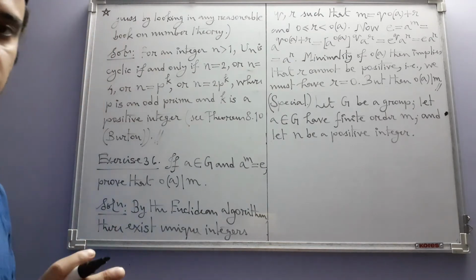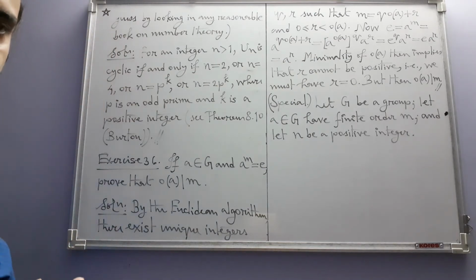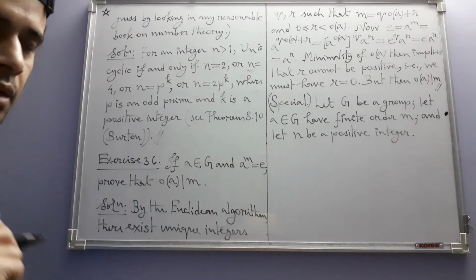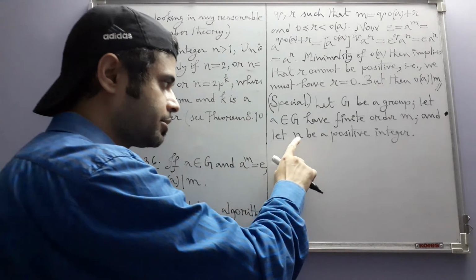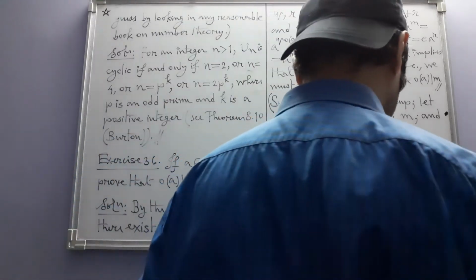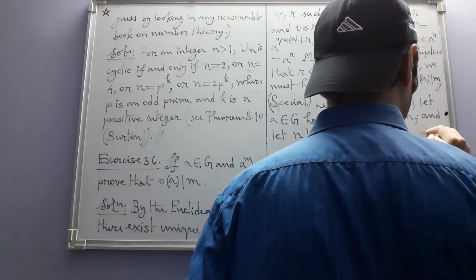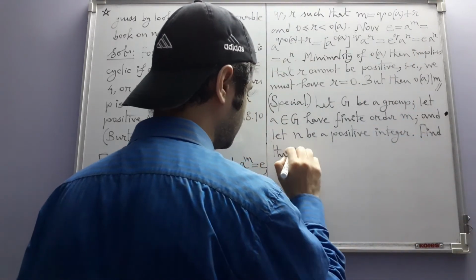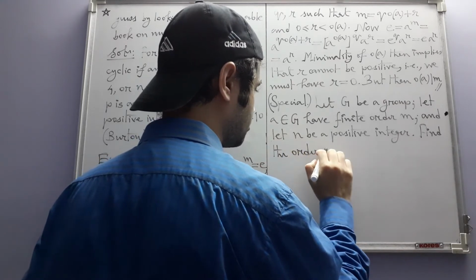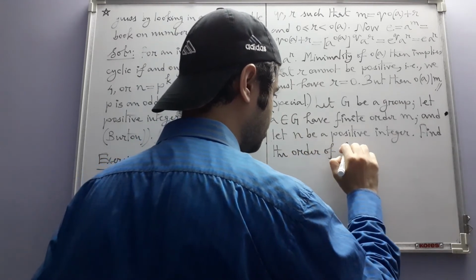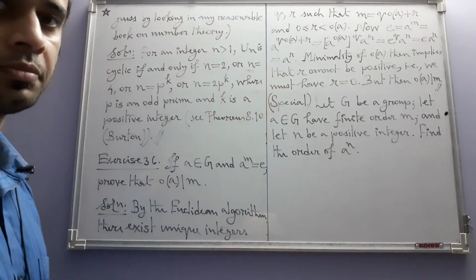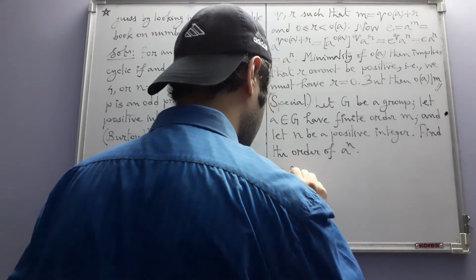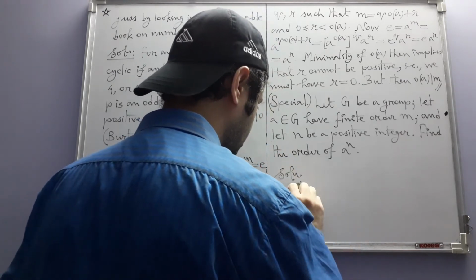So we have a group G which itself may not be finite, but there is an element A in G which has finite order m, and we are also given a positive integer n. Find the order of this power A to the power n. That is the exercise. So we can solve it like this.